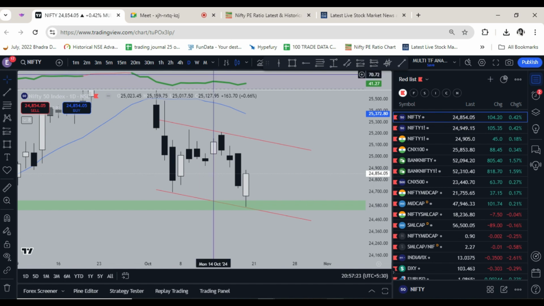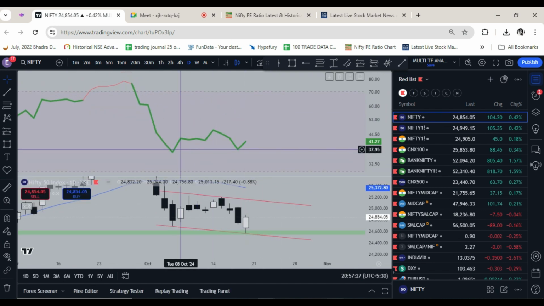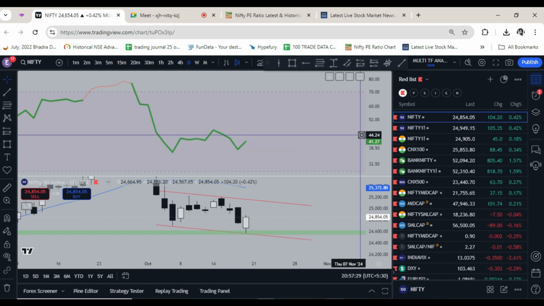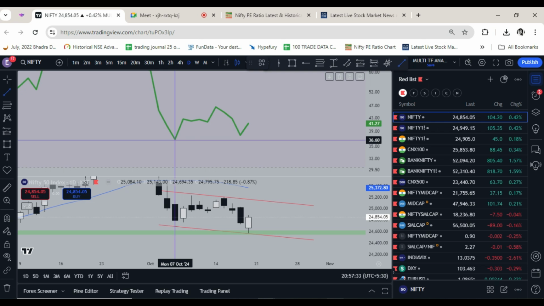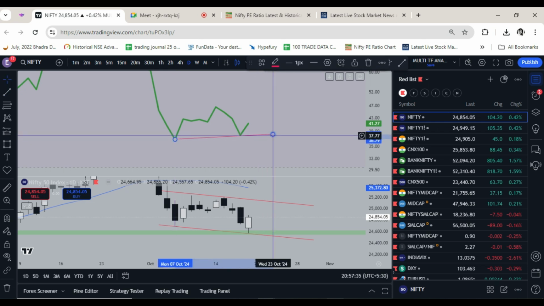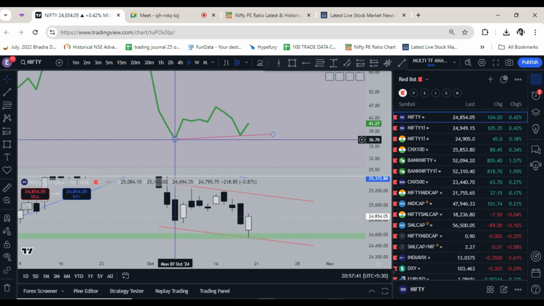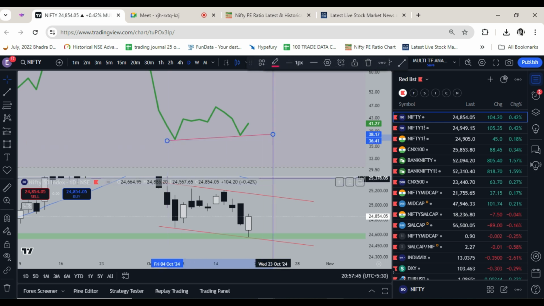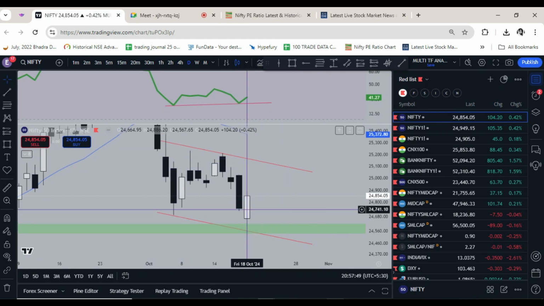And on daily time frame, RSI, yeah, so there is a positive divergence on daily time frame here. This is also an important point to note. Price dipped below, but RSI made a higher low. Price made a lower low, but RSI made a higher low. So it again gives an evidence, bullish evidence.